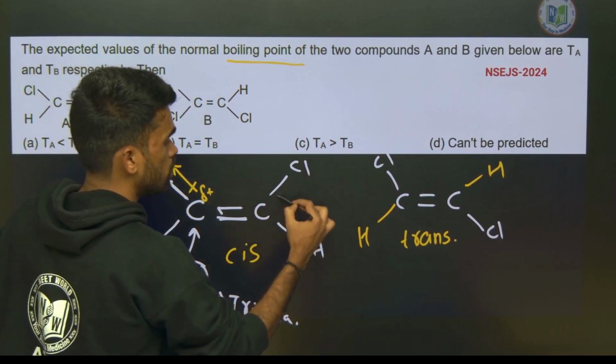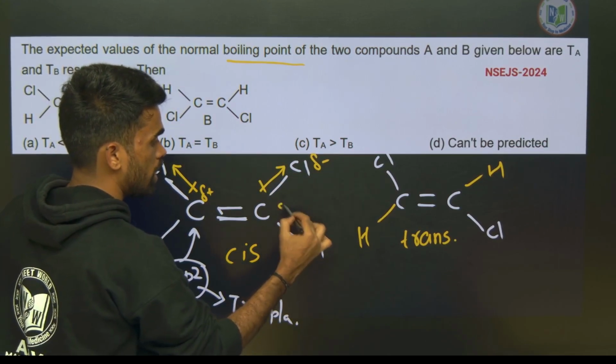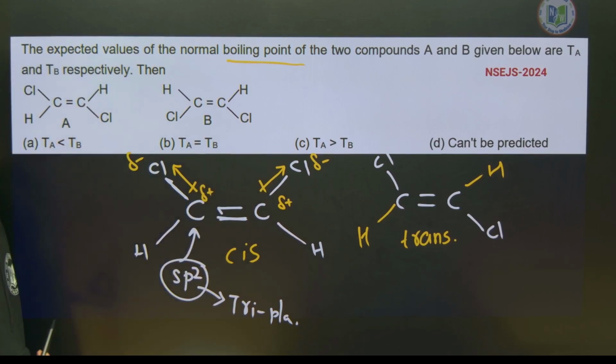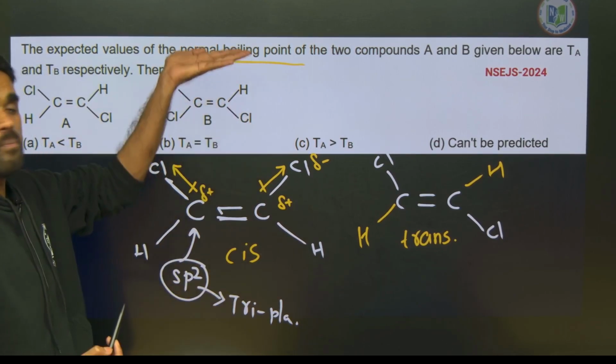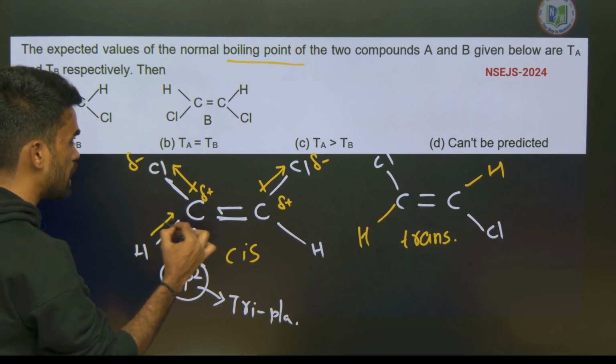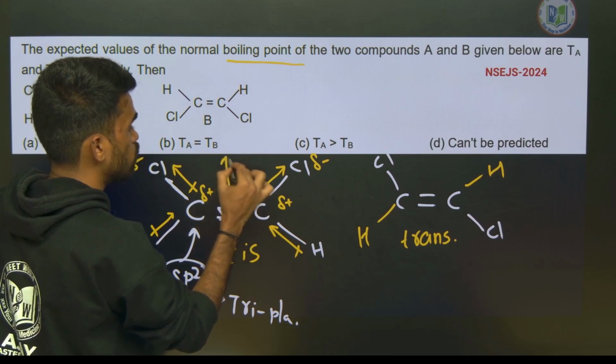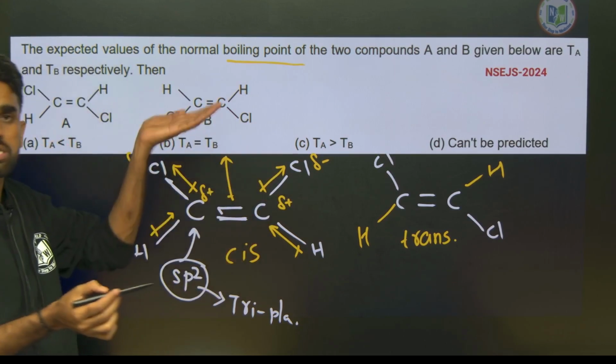Here also towards chlorine. Like this, the polarity is upwards. Overall polarity will be on the upper side.